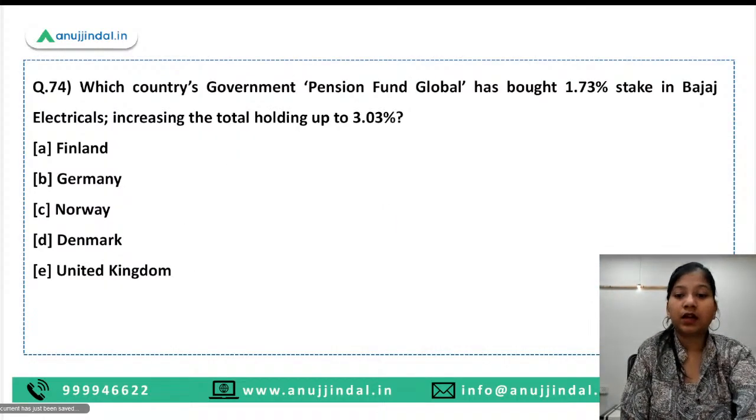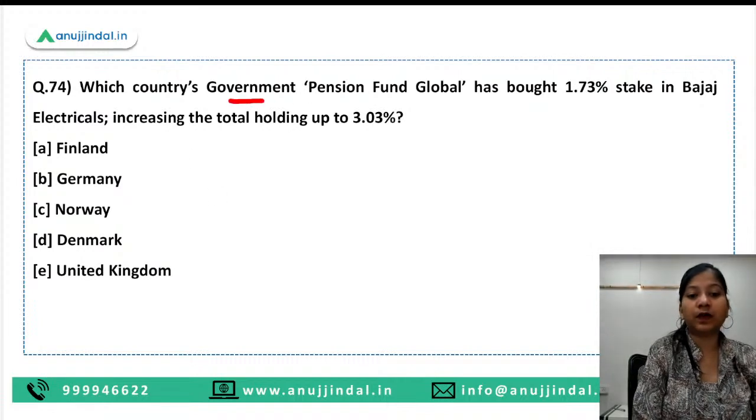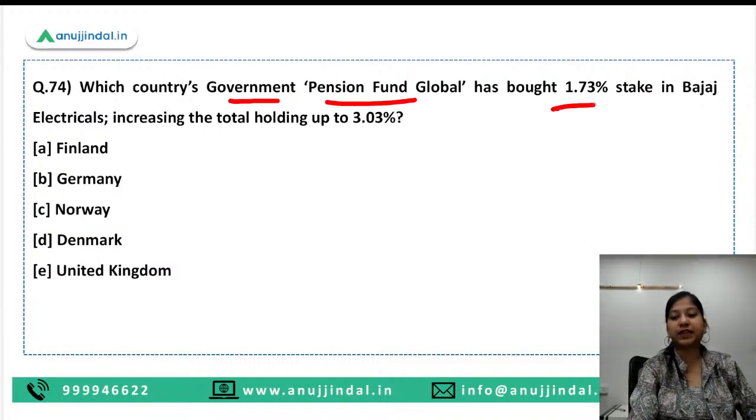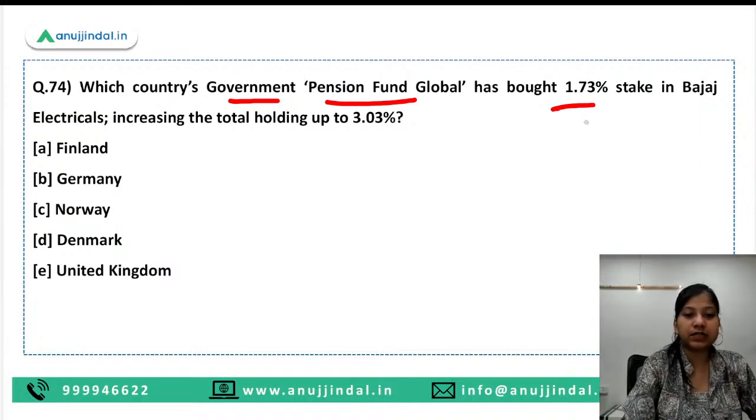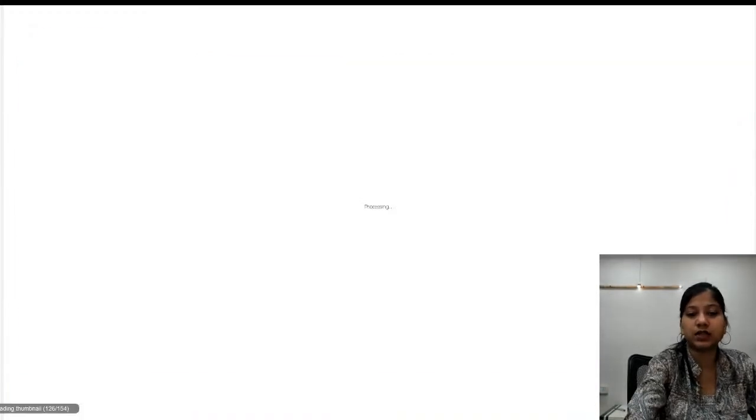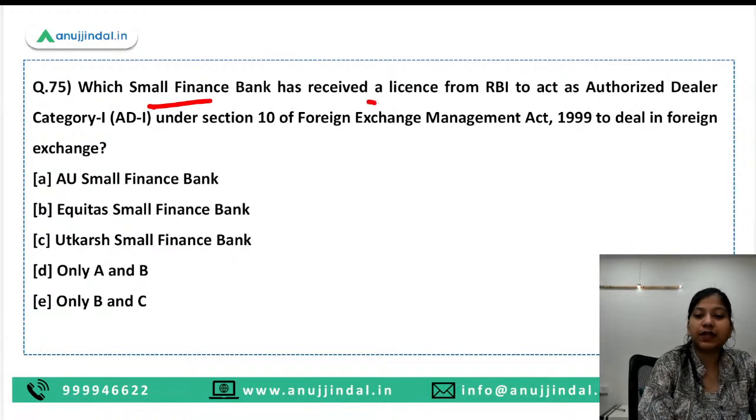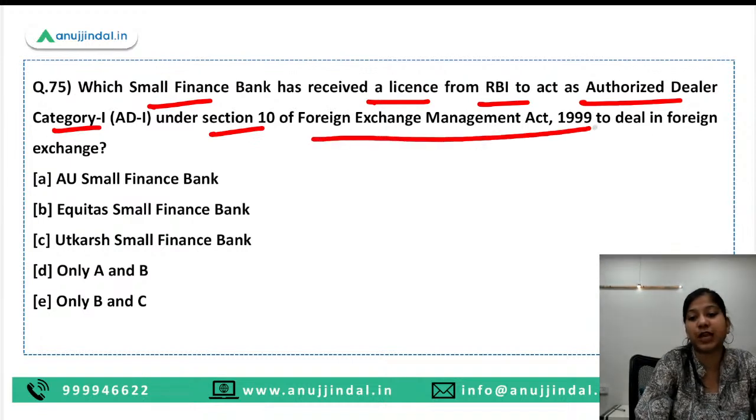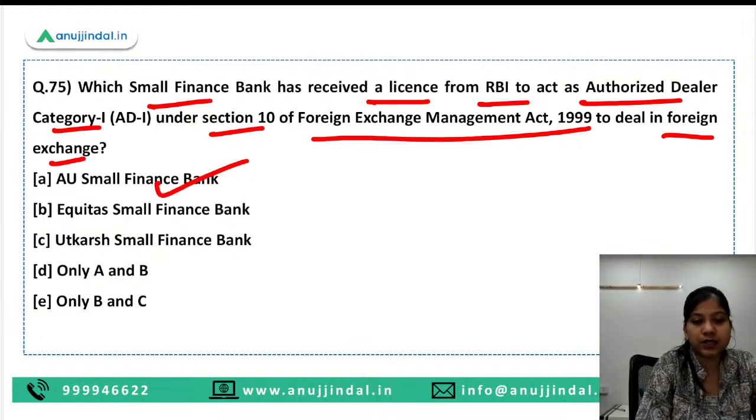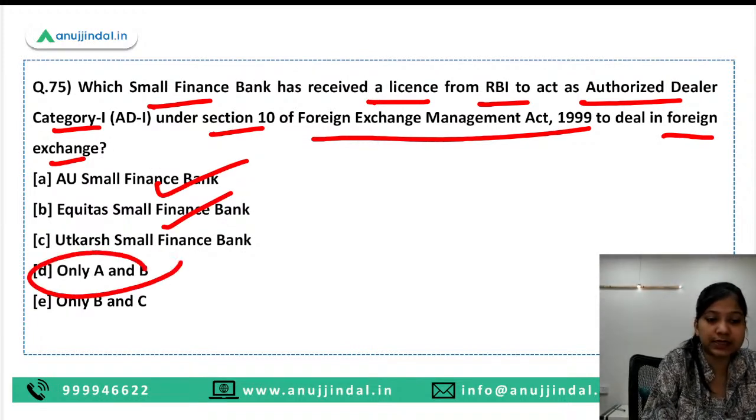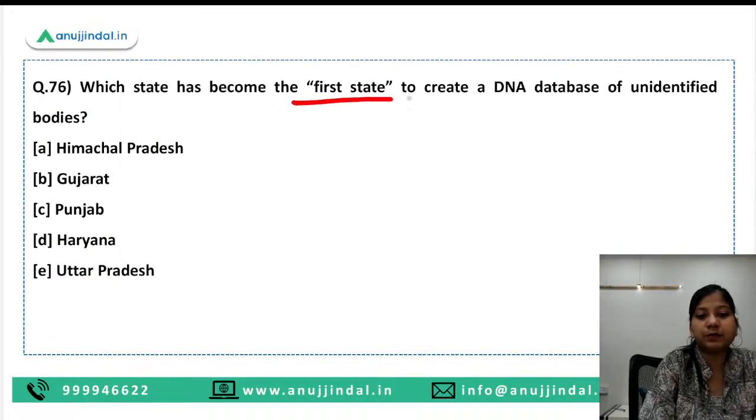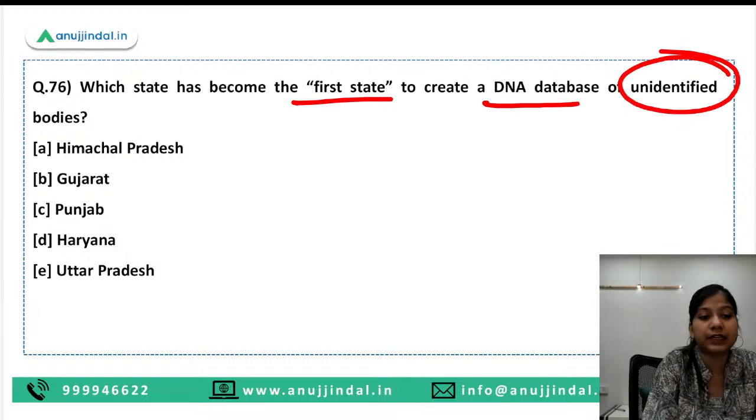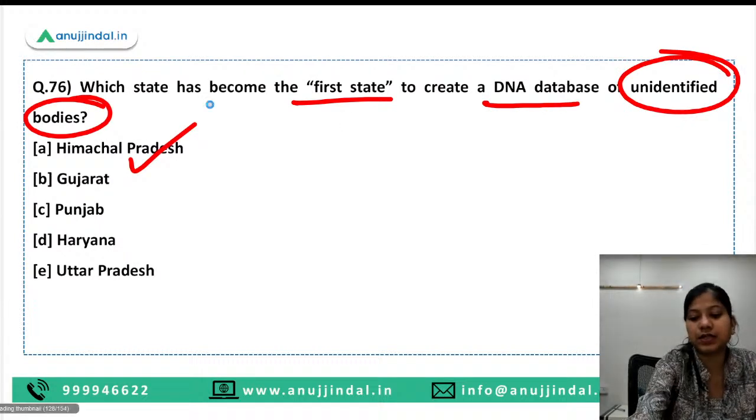Moving ahead, which country's government pension fund global has bought 1.73% stake in Bajaj Electricals, increasing the total holding up to 3.03%? So here Norway is the right answer. Which small finance bank has received a license from RBI to act as authorized dealer category 1 under section 10 of Foreign Exchange Management Act 1999 to deal in foreign exchange? So AU Small Finance Bank has got this approval and Equitas has got this approval. So option D is the right answer. Which state has become the first state to create a DNA database of unidentified bodies? So here Himachal Pradesh is the right answer.